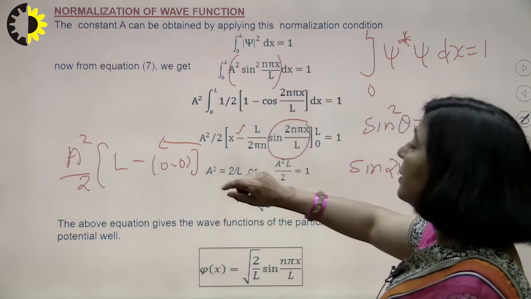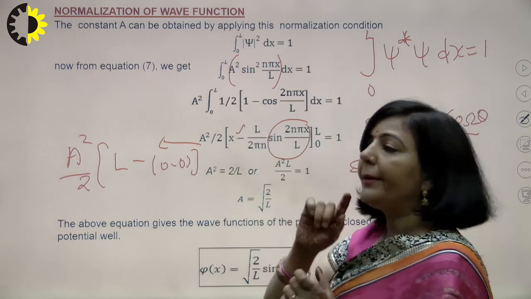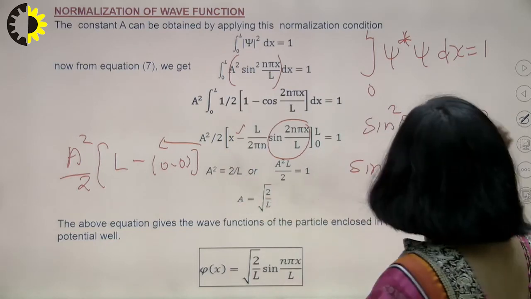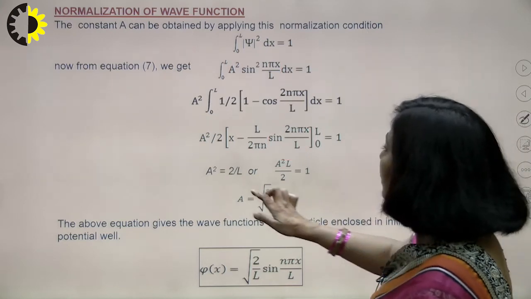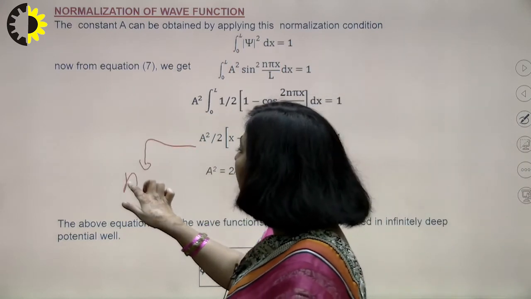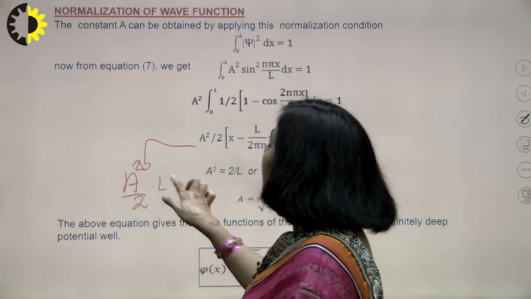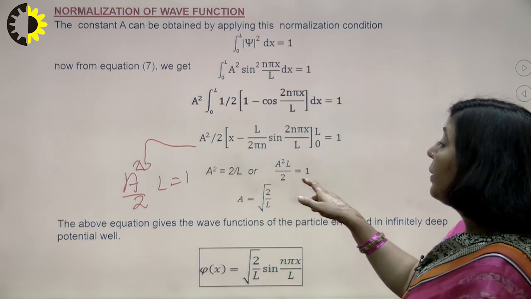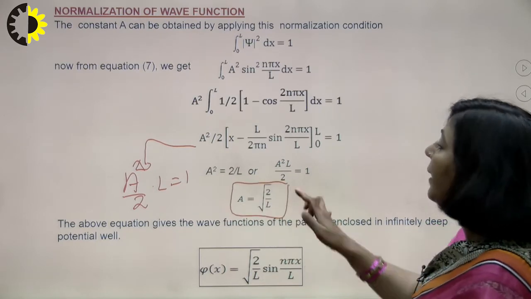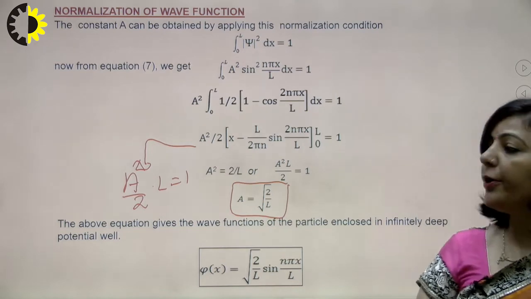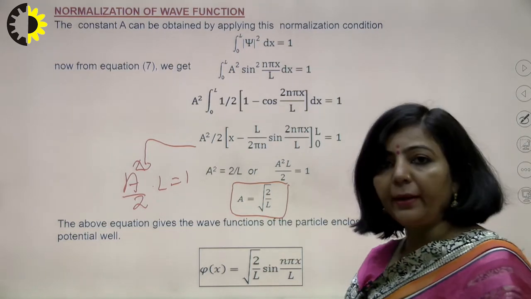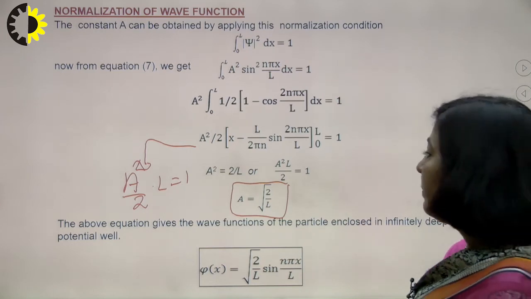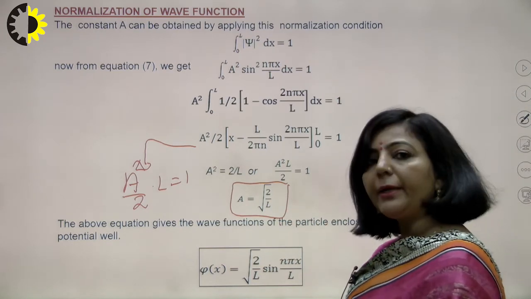For this second term, only the first term is giving you capital L. So what you are getting finally is A square by 2 into L equal to 1. So what is A square? It will be 2 by L. So A is equal to root 2 by L. It means now you have the value of that unknown constant capital A, in terms of a known parameter, which is the width of the box, and that width is capital L here.